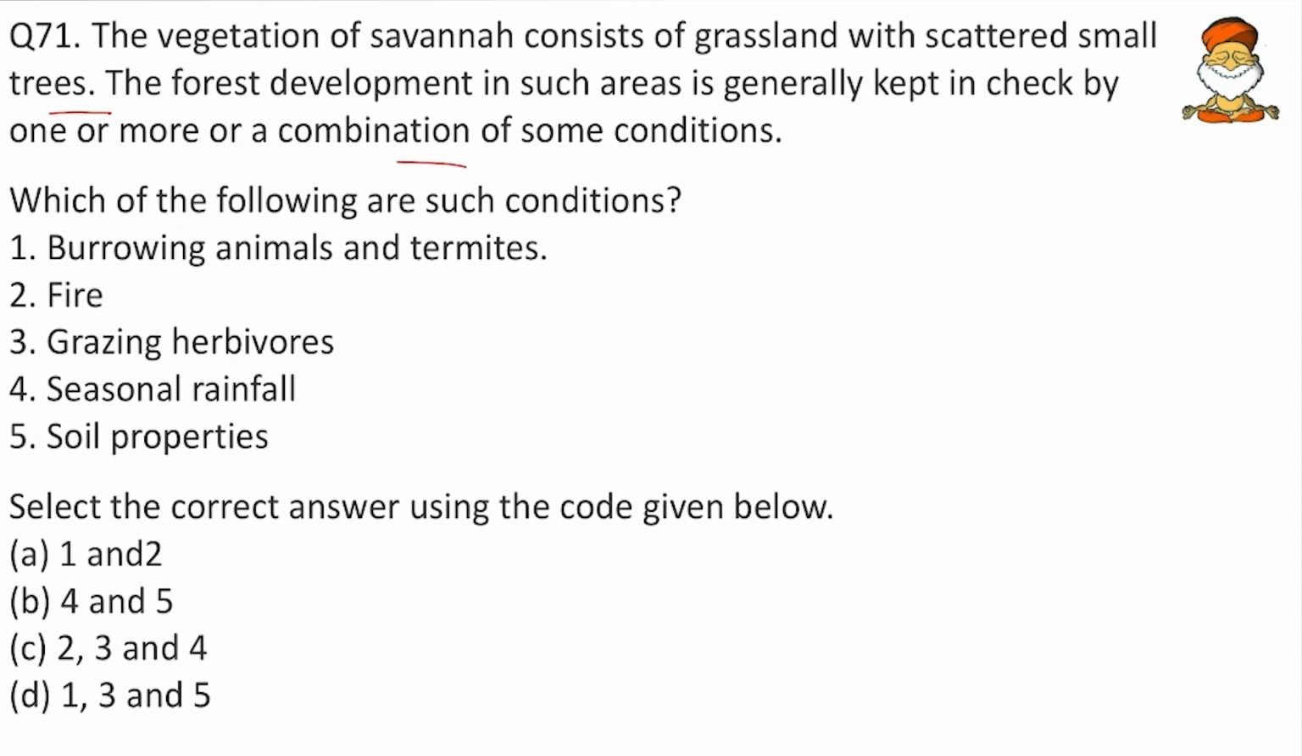Here the burrowing animals and termites are not so strong, so we can keep them aside. Then fire, friends, is one which will bring forest fires and burn most of the trees, and that is why the grasslands can be formed. So this is one strong reason. And then the grazing herbivores we will see. Then seasonal rainfall. Whenever there is seasonal rainfall, that means there is one distinctive dry season, and this distinctive dry season will help in forest fires. So this is also one strong option. So we check for 2 and 4. We have it in 3: 2, 3 and 4. So this will be the formidable option.